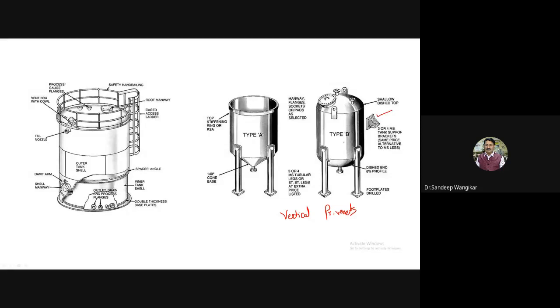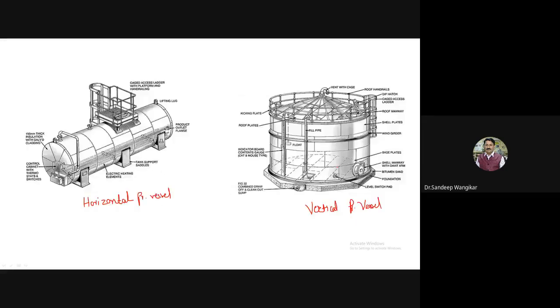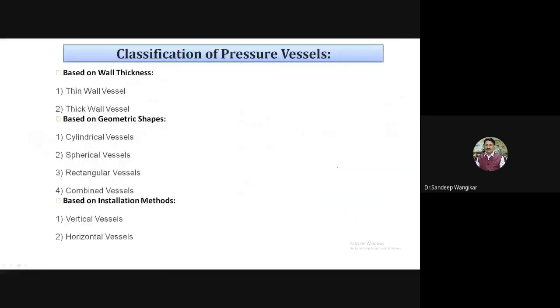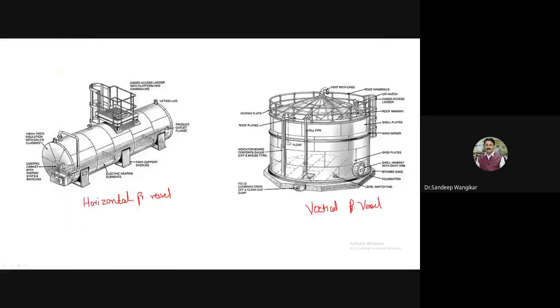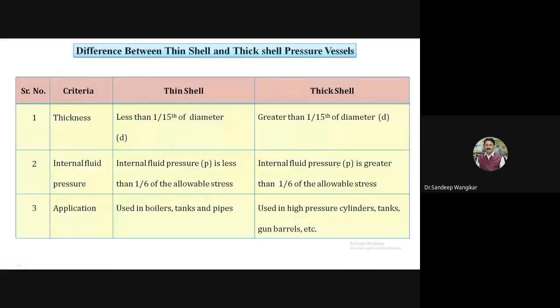And this is the main shell. Then this is the downside and upside of the dished end. This part and this part are the dished end. Okay, so these are the different orientations as per whatever we have discussed in the installation method, vertical and horizontal. So these are the vertical and horizontal cases.